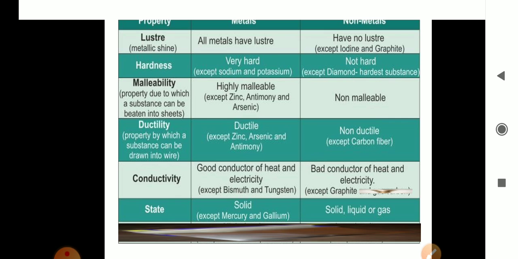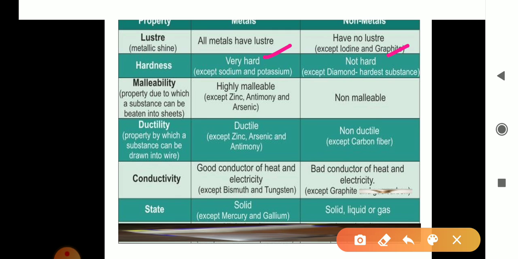All the metals are hard and non-metals are not hard. They are mostly soft. In metals, the exception is sodium and potassium. All the metals are hard except sodium and potassium. Sodium and potassium are so soft that they can be cut by a knife.